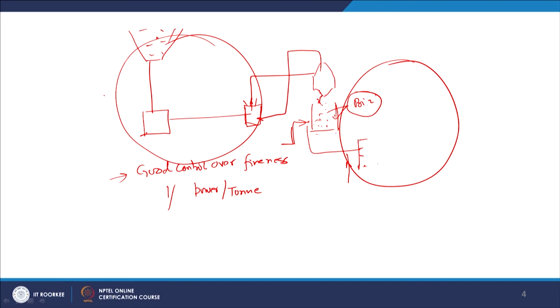Now, we will further discuss the burners which are used for burning the pulverized coal. So, burners. As I said earlier, primary air.